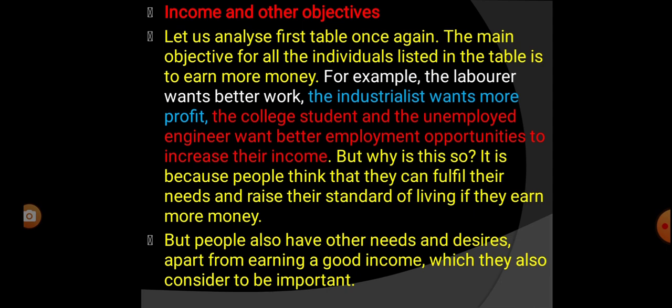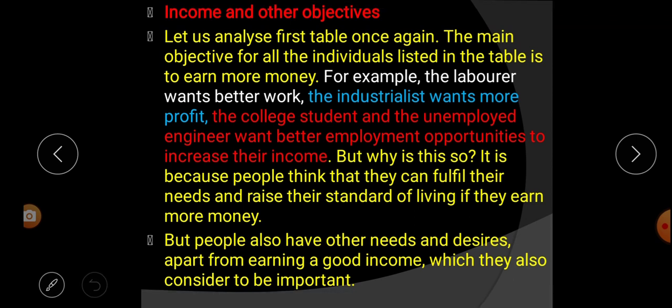If you talk about the student, they want better education facilities, good employment and housing. If you talk about the daily wage worker, they want fair work, more wages and work throughout the year. If you talk about the industrialist, they want to produce more and earn more profit. That means each and everyone wants more money. So let us take some examples.